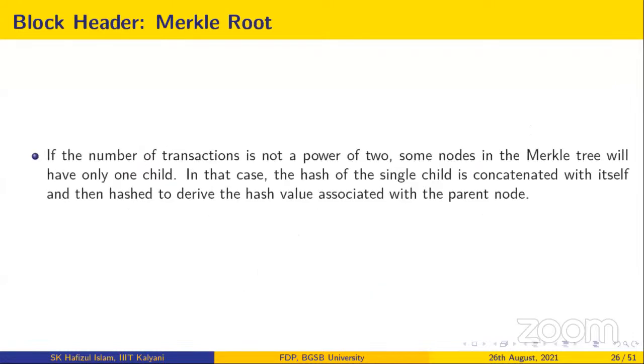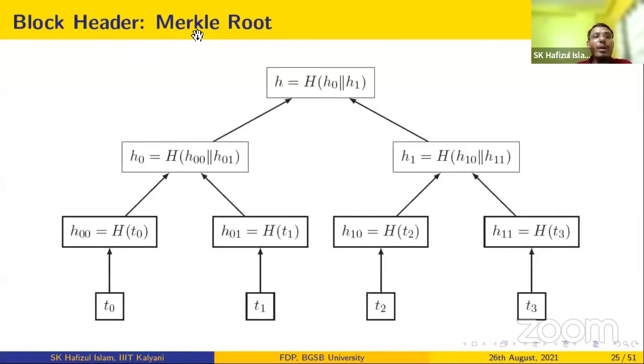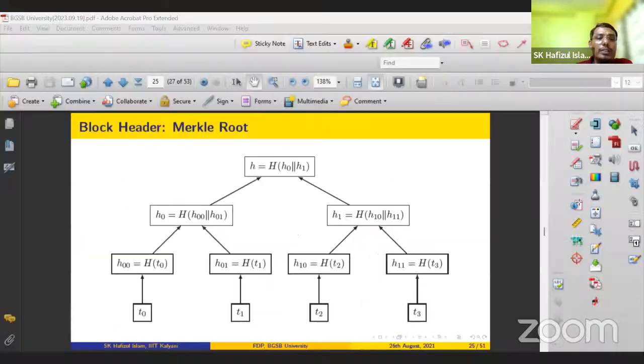Okay. So now here you see the role of the Merkle root. As I said, suppose a user has performed 10 transactions, T1, T2, up to T10, and they will be included in a block, all the 10 transactions. So they will be put into a block. Now you can think about, what is the role of the Merkle tree?